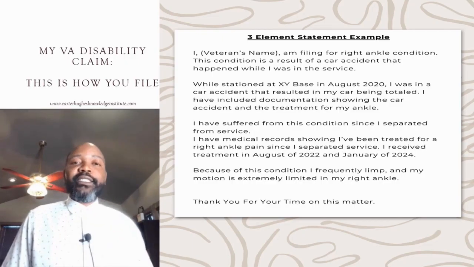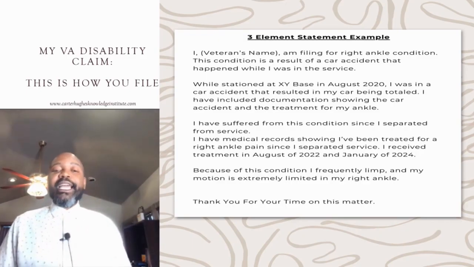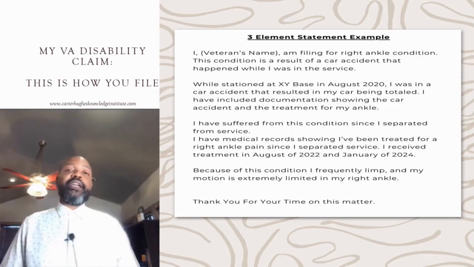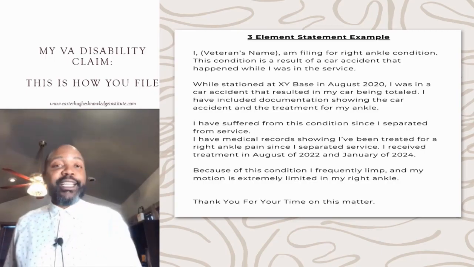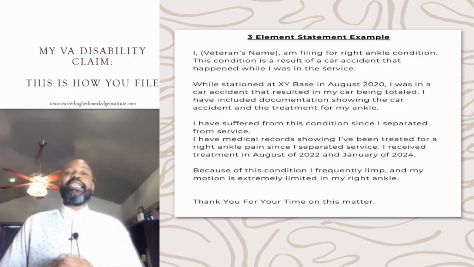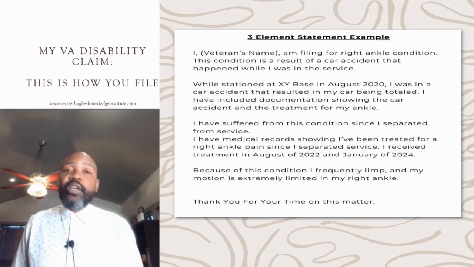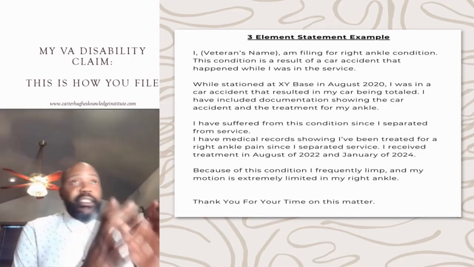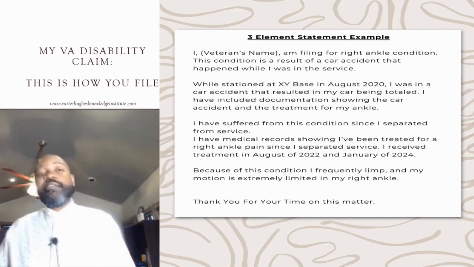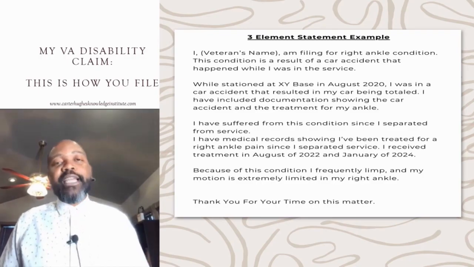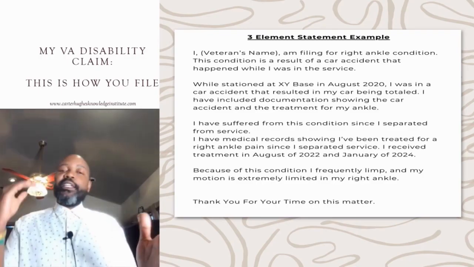All right, now lastly, because of this condition, I frequently limp, and my motion is extremely limited in my right ankle, right? We just got that from the rating schedule. The rating schedule talks about limited range of motion, things of that nature. That's also something that we're dealing with in this ankle. So we look at the rating schedule, and we use that wording and put it right here on this 3-element statement. It addresses the 3 elements.